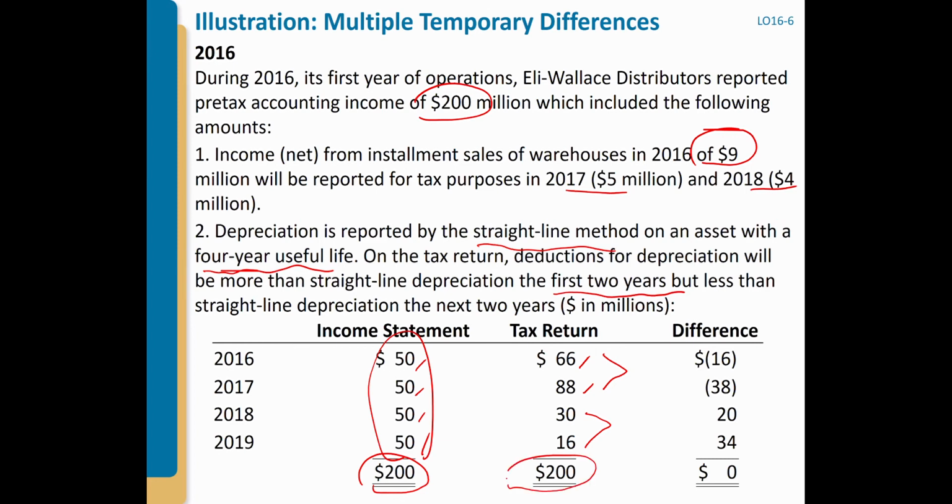If you look at the first year, the difference is 16, between 50 and 66. What happens to that difference of 16? Remember, this is the situation where you recognize more deduction in tax in the first year.